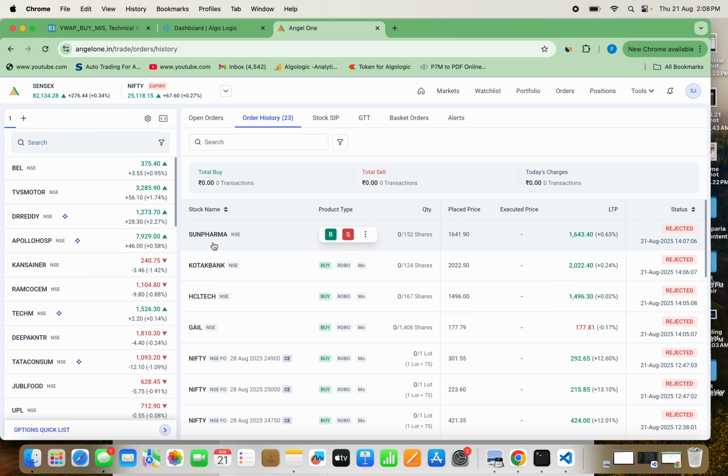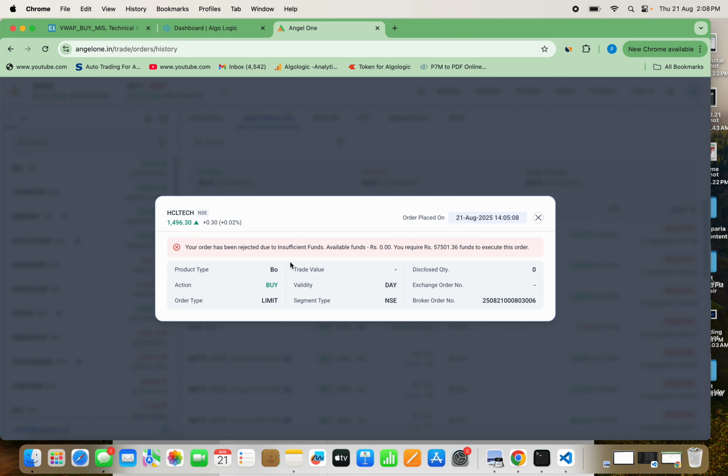1, 2, 3, 4. Now here in this demat account, all these calls are getting rejected. The reason behind this is that it is only for the study purpose that we are teaching you. In this demat account there is no money, so that's the reason it is getting rejected. You can see the rejected reason: your order has been rejected due to insufficient fund.